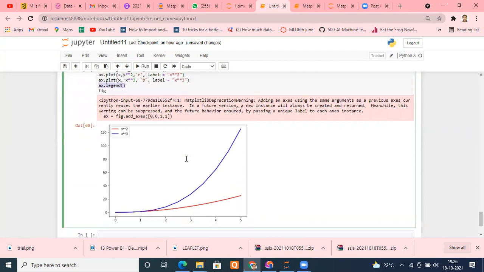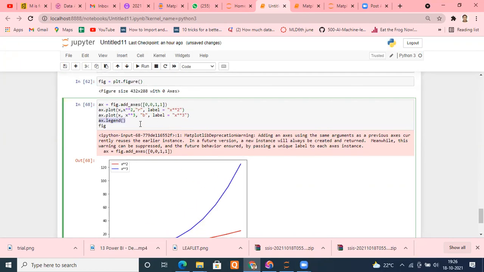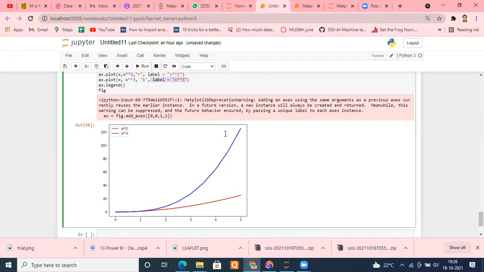I'm repeating once again. For example, I was able to plot two graphs in the same figure. Perfectly fine, no issue with that, right? But the issue is how will I recognize which is x or which is x square? For the same purpose, I simply called a function known as legend, but how will the legend come to know? So we have to tell it with the help of labels. Whatever label you want to put, just put it there. You will get your value.